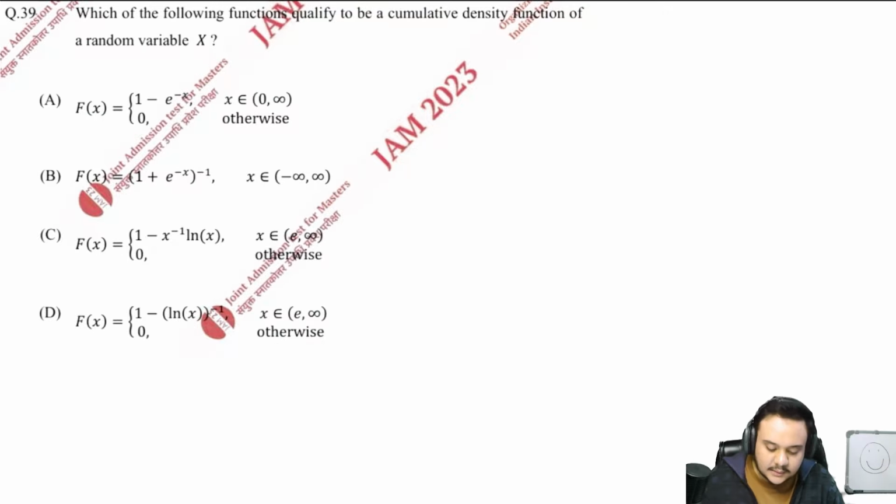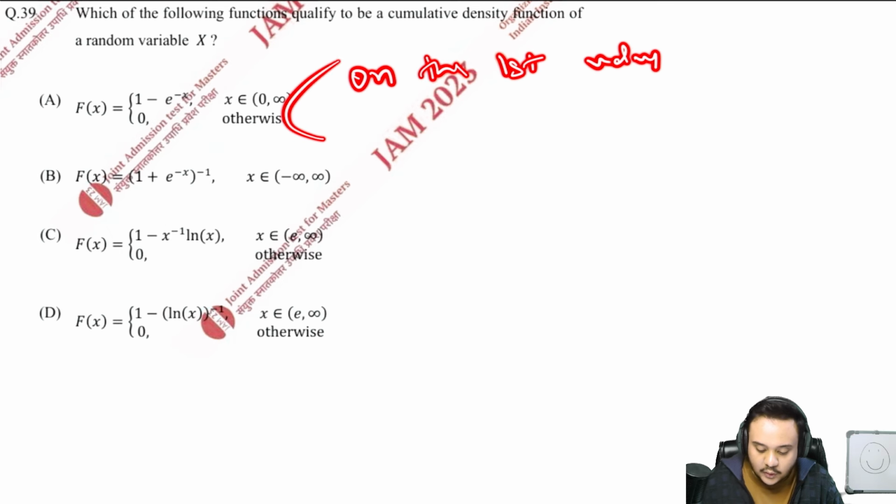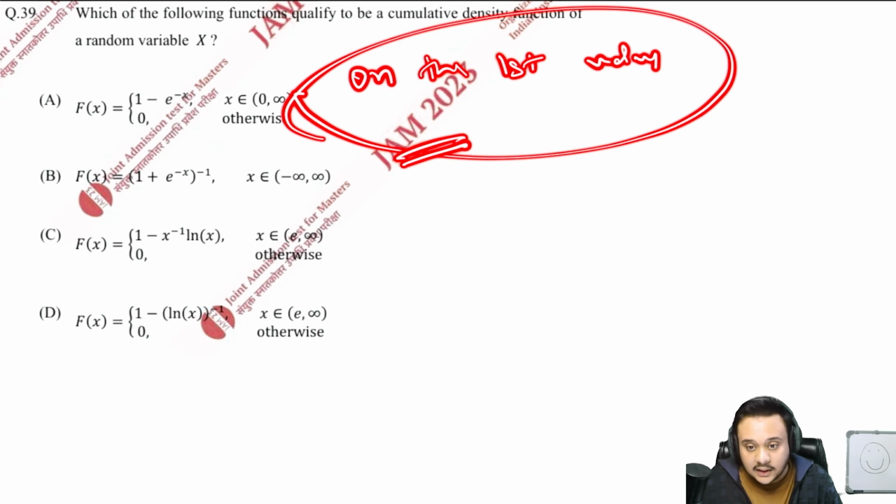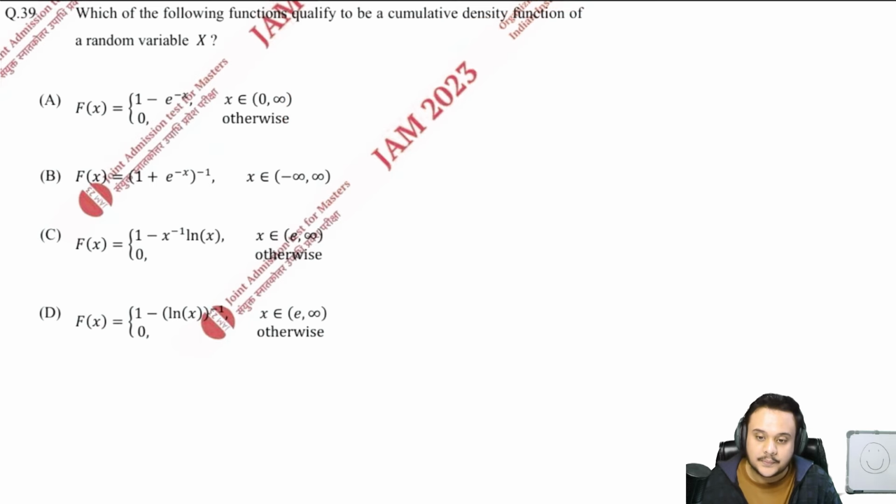But other books are saying that apart from this condition, another condition that should be true is that on the first value of the interval, the value of this probability function should be equal to 0. JAM has gone with the second, stricter definition of CDF: the first value is equal to 0 and the total probability over its entire interval is equal to 1. So that is what we have to prove in each of these options.